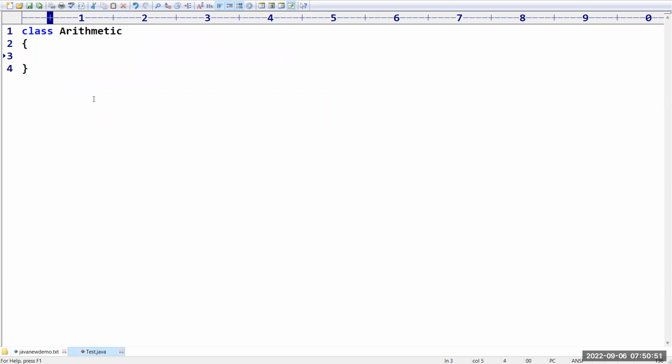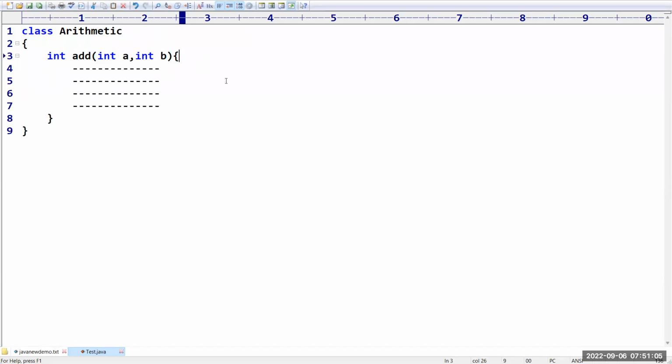I want to perform some arithmetic operation. int add, taking int a, int b, and I'm going to perform some activities. Here I will write a comment: this method will take two numbers. This method will perform addition of a and b.